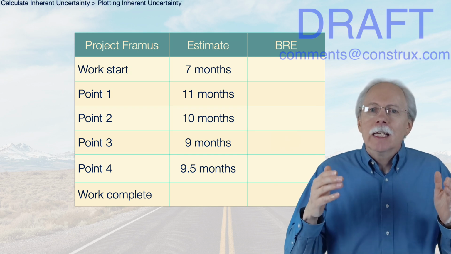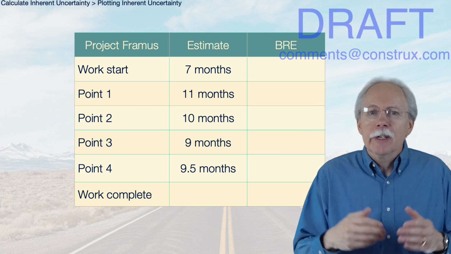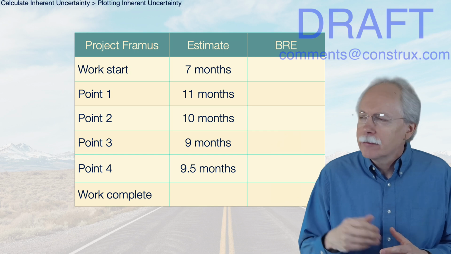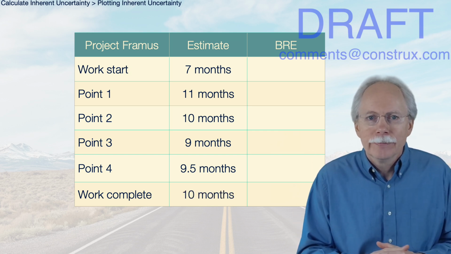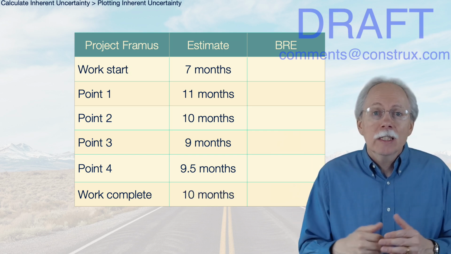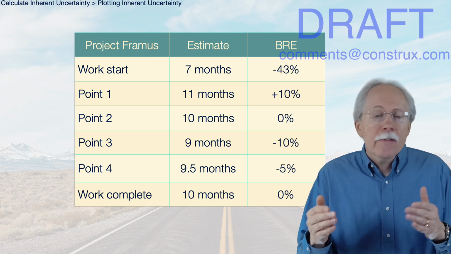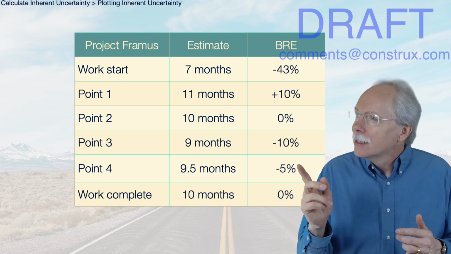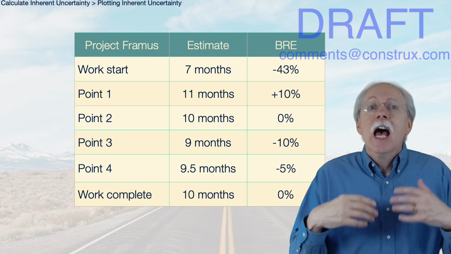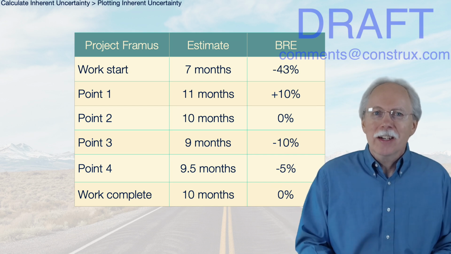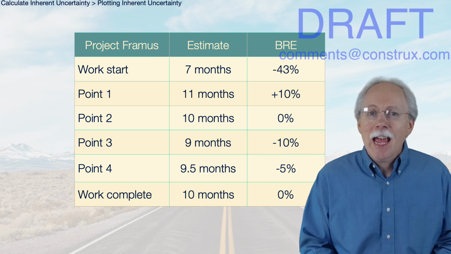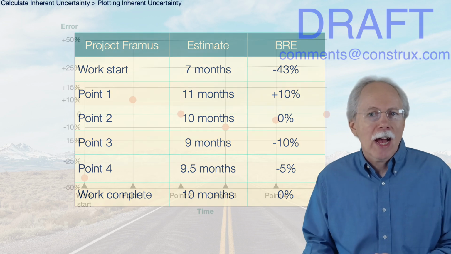I finally get to project completion and I record the actual time. Framus took 10 months. I calculate the relative error. I can see that I was off by various amounts. Well, at point two, I was smack on. At the other points, I was off by various amounts. I can take those numbers and plot them on a graph.